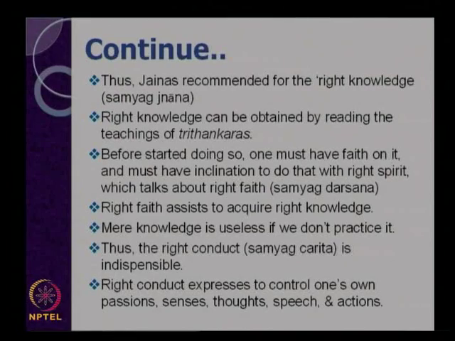Because of their practical experience of how to attain liberation on this earth, their prescription will certainly be valid and true, and helps others to join us in attaining liberation. Therefore, we must accept the norms and conditions prescribed by the Tirthankaras. Then only can we attain the right knowledge to understand the true nature of the soul.